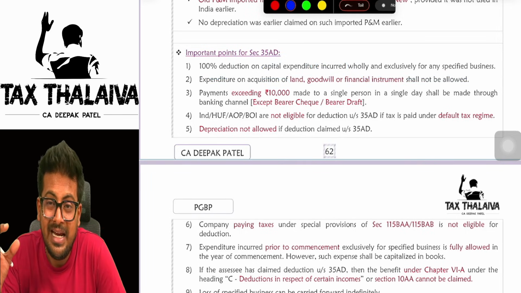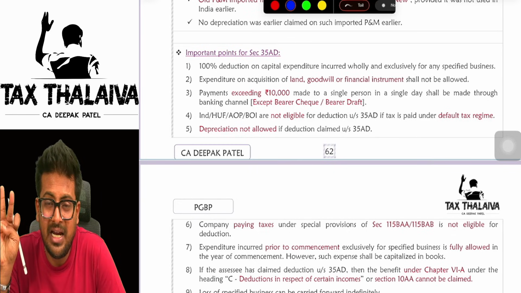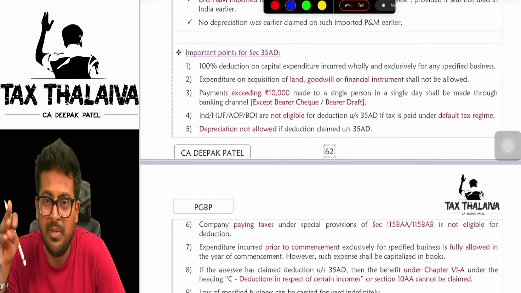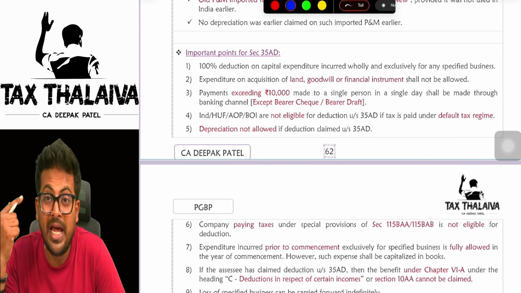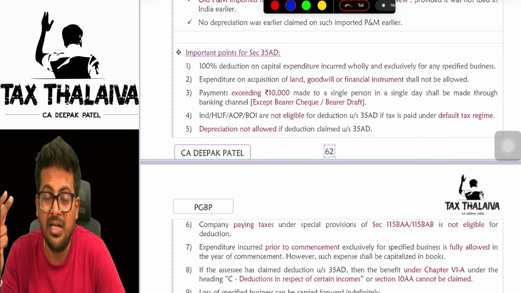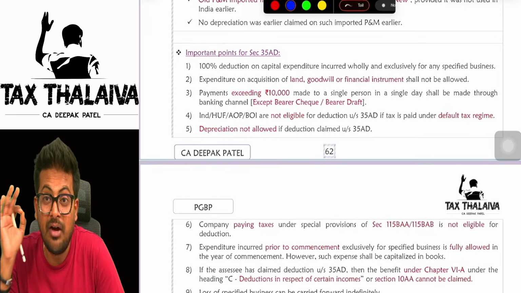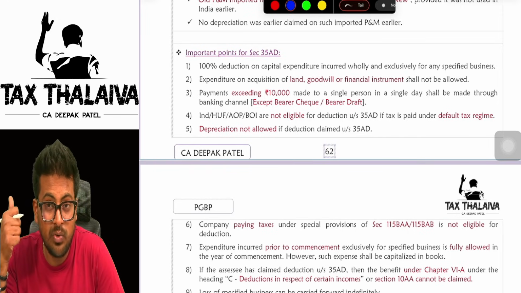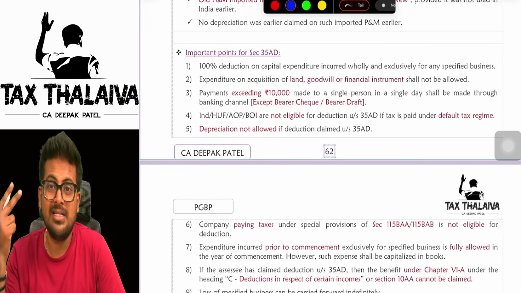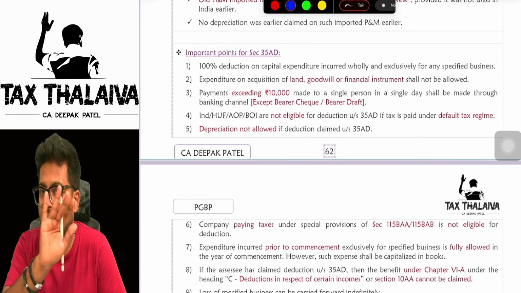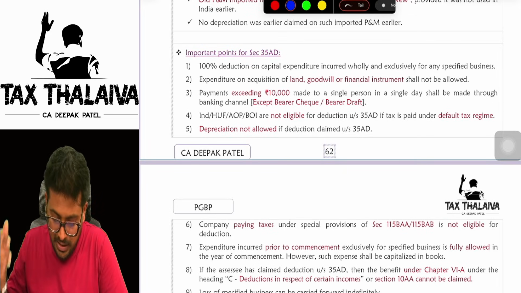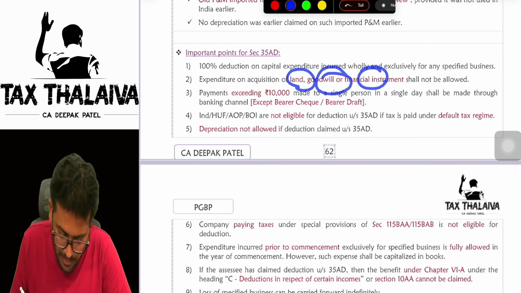But mind you, boss, in capital expenditure, three kinds of capital expenditure you cannot claim under section 35AD. Number one, goodwill. Number two, financial instruments. Number three, land. GFLA. LA means land, boss. GFLA you cannot do. G for goodwill, F for financial instruments, and LA for land. These three investments, if you have done, are not eligible for 35AD deduction. Land, goodwill, and financial instruments you cannot.